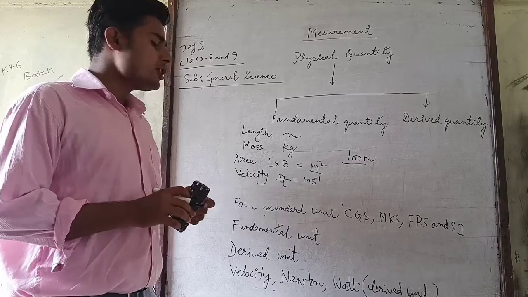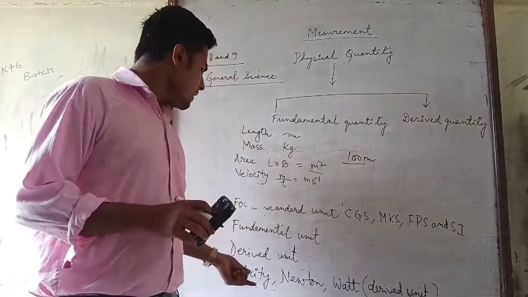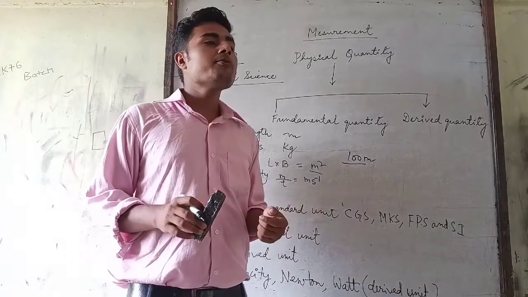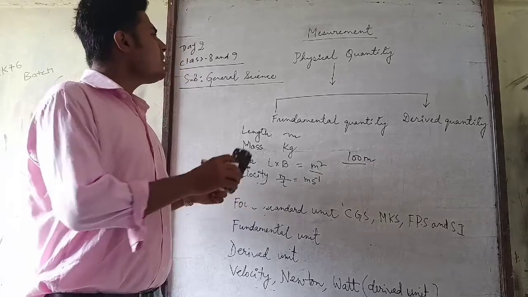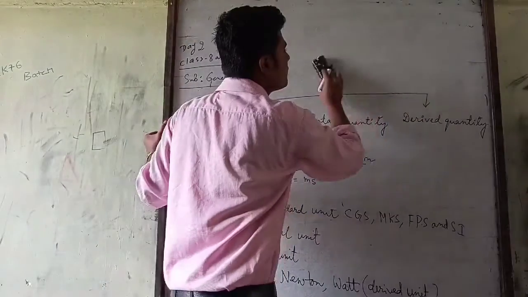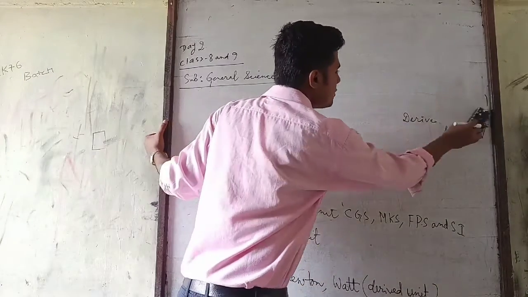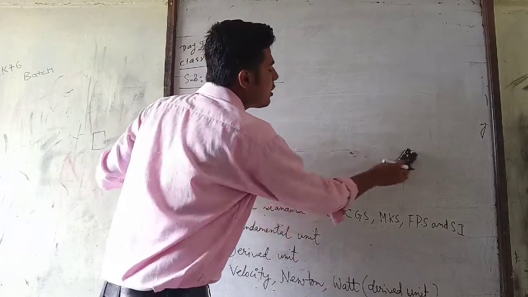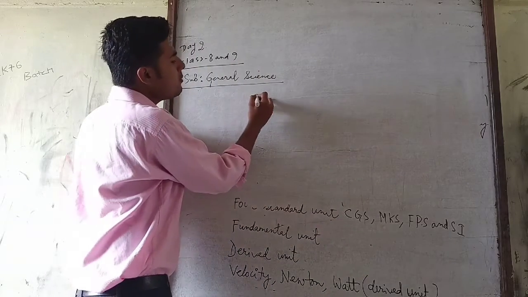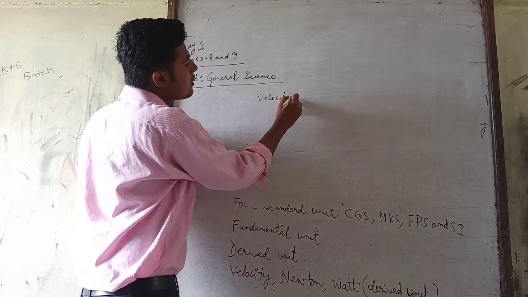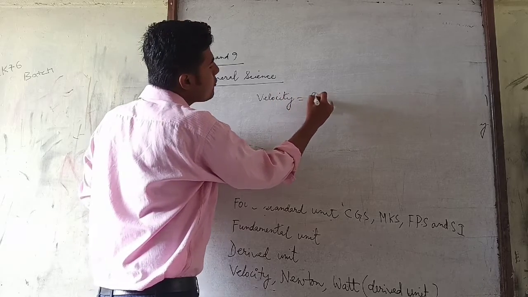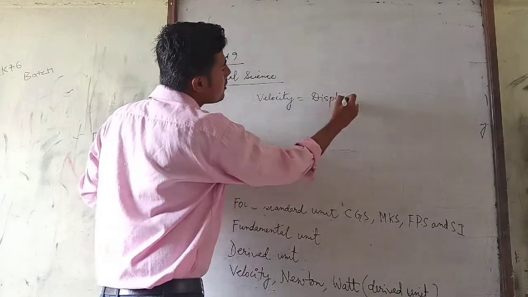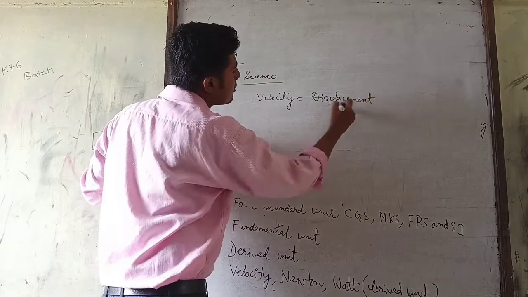One question for you: why is velocity a derived unit? Why is it not fundamental? What do you mean by velocity? Velocity means displacement by time taken.